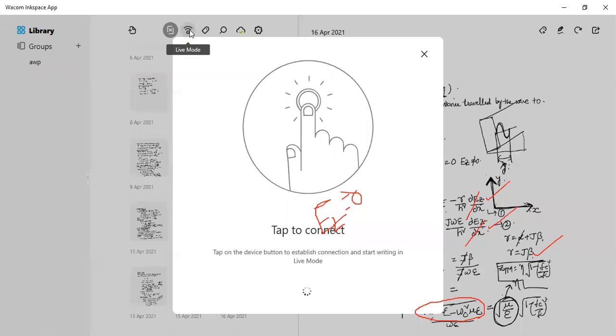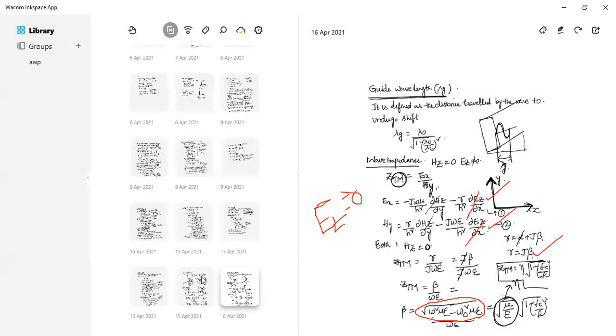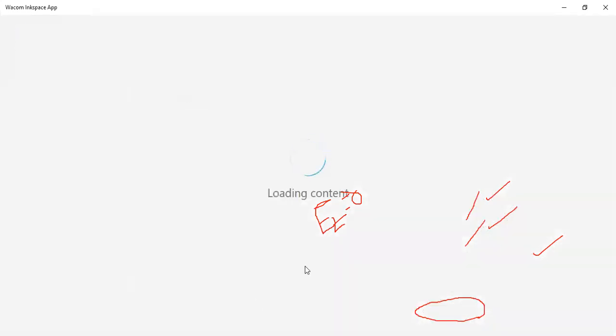I'm getting a device problem in live mode. Once again, I will open the account.